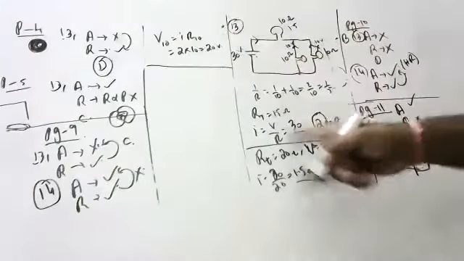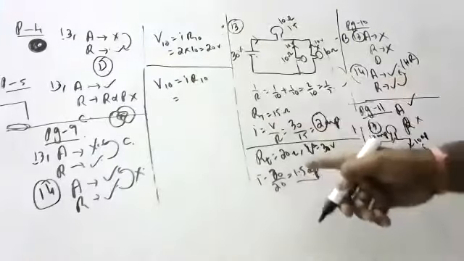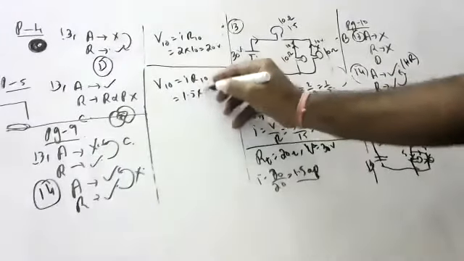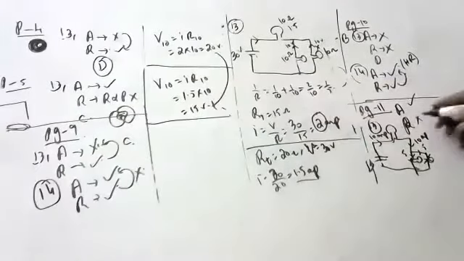Now in the second case, V10 equals I times R10, with 1.5 into 10, that is 15 volts. Voltage decreased. The reasoning is also true and is the correct explanation of the assertion. So the answer is option A.